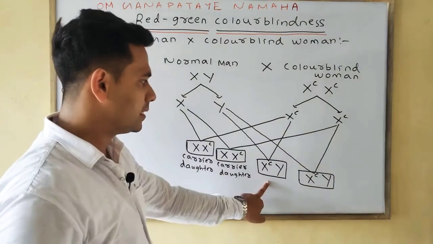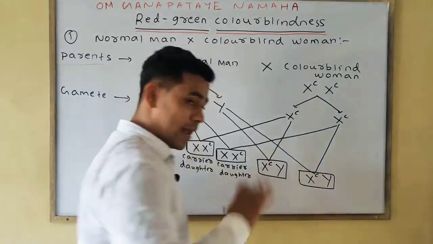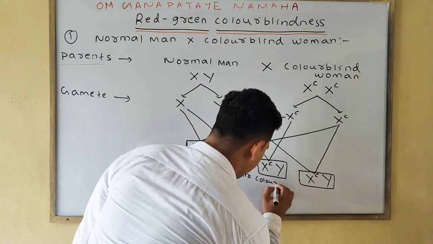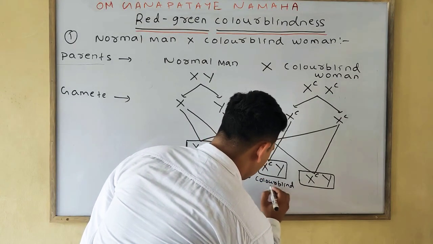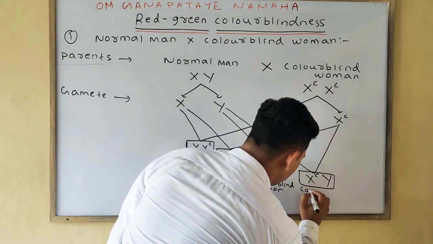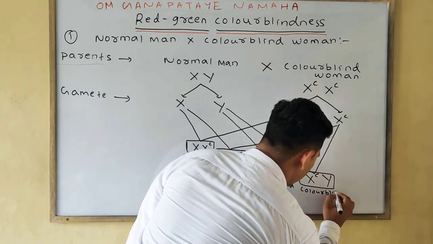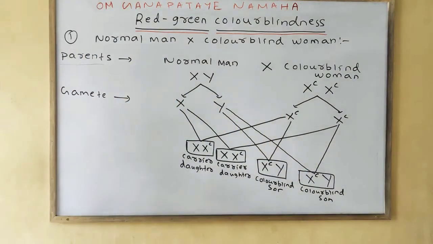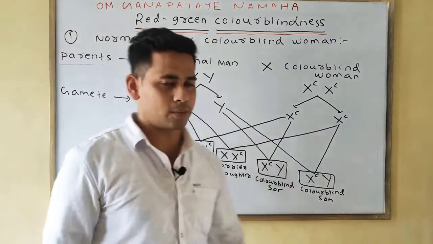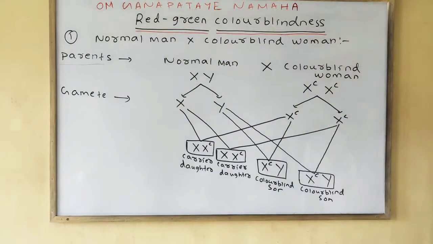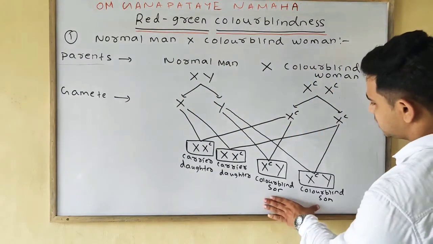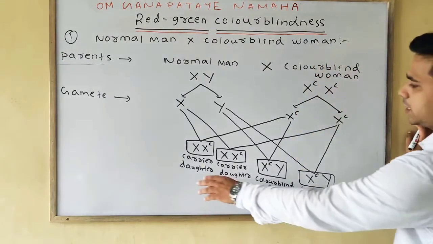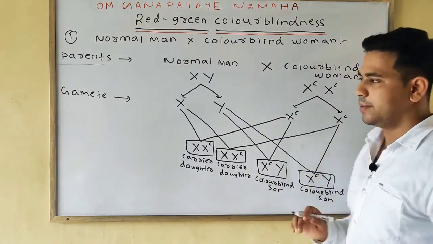X^CY means colorblind son, and this one is also a colorblind son. So when the normal man marries a colorblind woman, we found all the sons are colorblind, and all the daughters are carriers having normal vision.